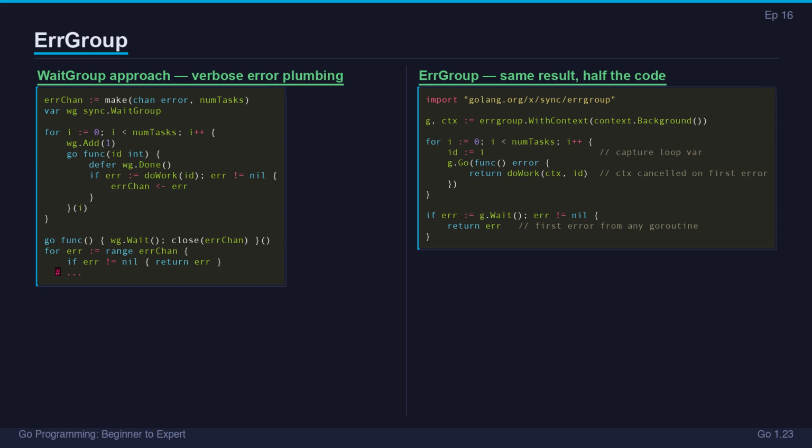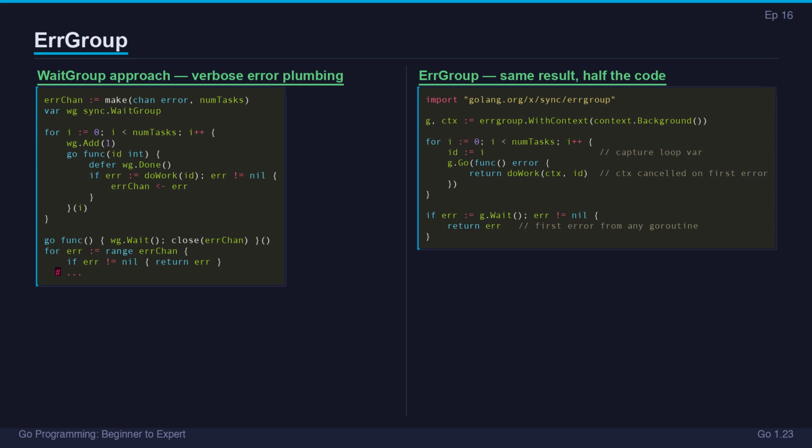Call g.go with a function that returns an error. RWMutex launches it as a goroutine and tracks the error. Call g.wait when you're done launching. It waits for all goroutines to finish and returns the first non-nil error any of them returned. Clean and readable. RWMutex with context adds cancellation.